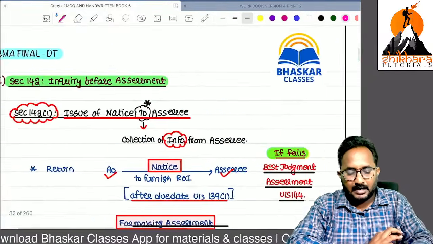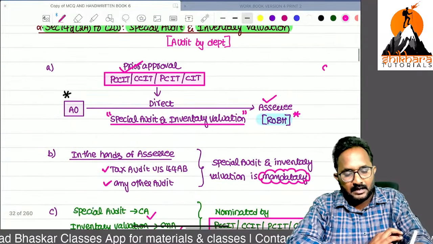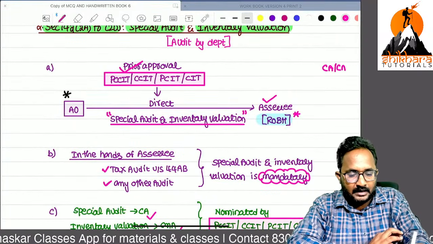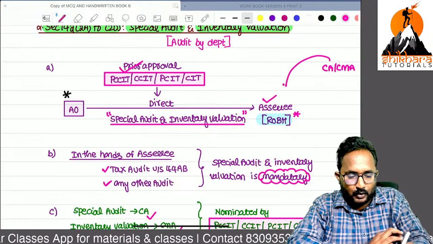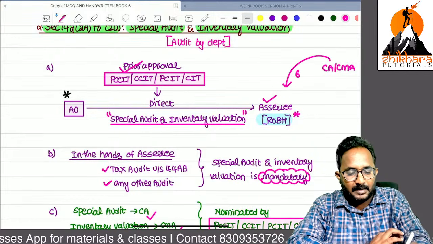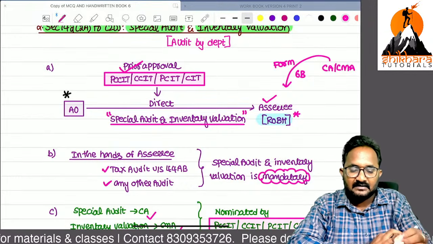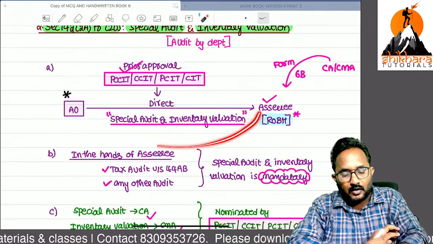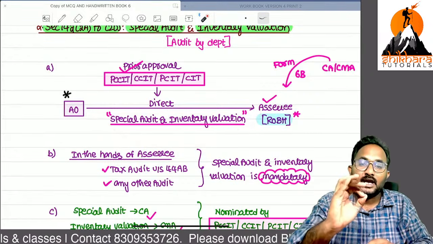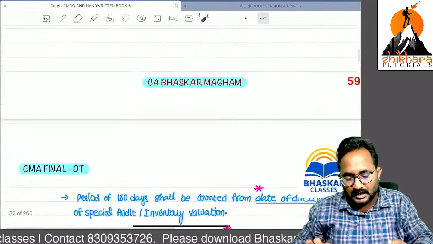That means the CA or CMA who conducted the audit will submit the report to the SSE in Form number 6B. After receiving this, the SSE will forward these things to the AO.